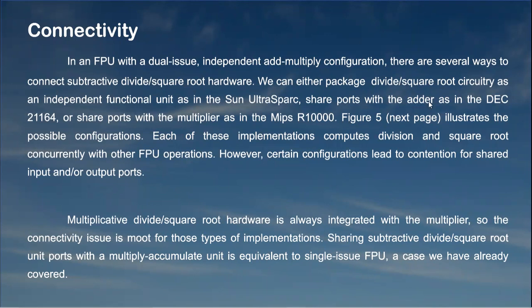Each of these implementations computes division and square root concurrently with other FPU operations. However, certain configurations lead to contention for shared inputs and outputs. Multiplicative divide or square root hardware is always integrated with the multiplier, so the connectivity issue is moot for those types of implementations. Sharing subtractive divide or square root unit ports with a multiply accumulate unit is equivalent to a single issue FPU, a case we have already covered.